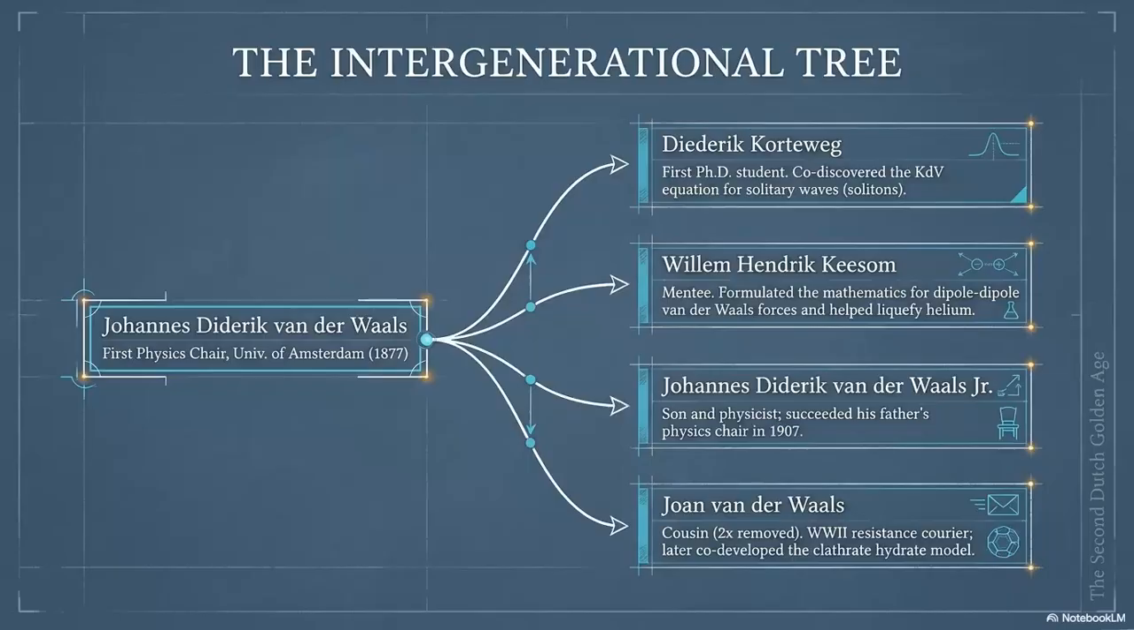Next, his brilliant mentor Willem Hendrik Keesum, who mapped dipole-dipole forces and advanced helium liquefaction. The legacy then turns familial. His son, Johannes Diderik van der Waals Jr., who succeeded his father's physics chair, and his cousin, Johan van der Waals, a brave World War II resistance courier who later co-developed the clathrate hydrate model.